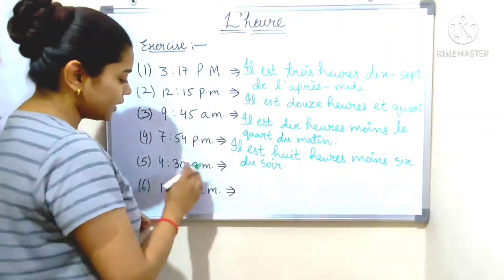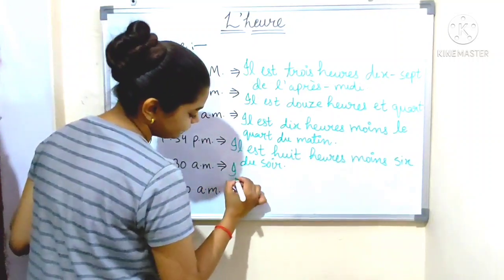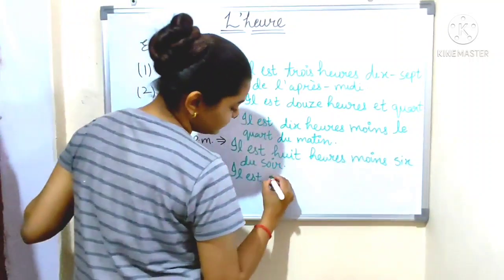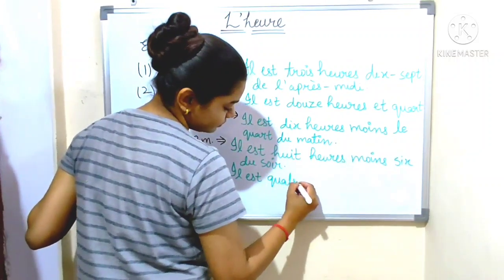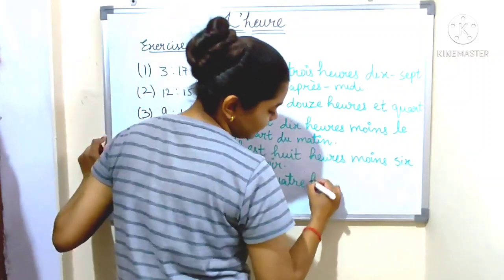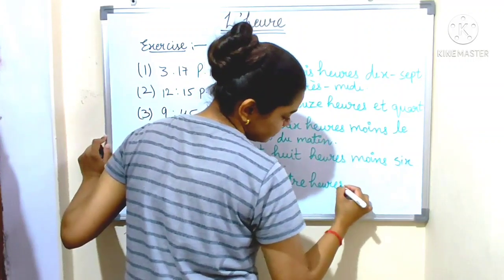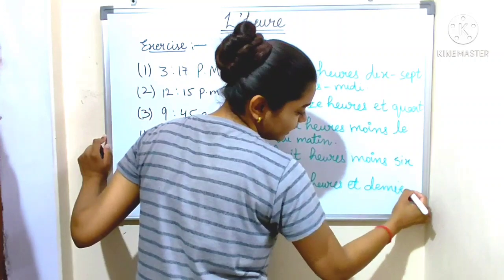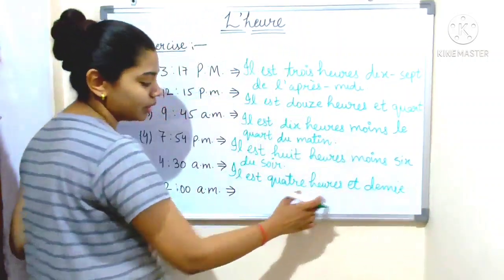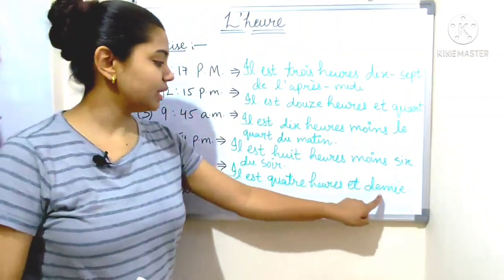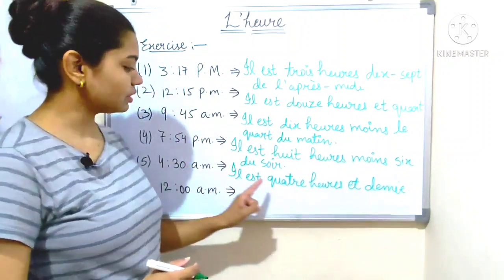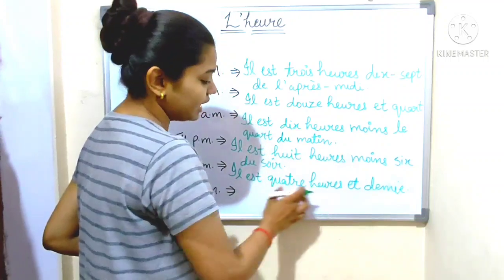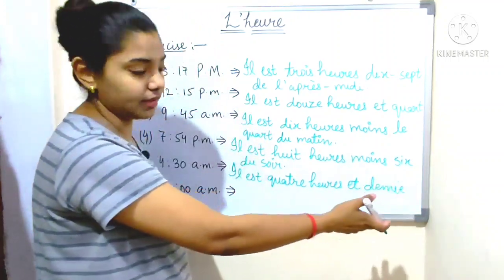Now, 4:30 a.m. Il est 4h et demi. Demi means 30 after. So, il est 4h et demi, which means it is 4:30 a.m. And for AM we use du matin. So, il est 4h et demi du matin.